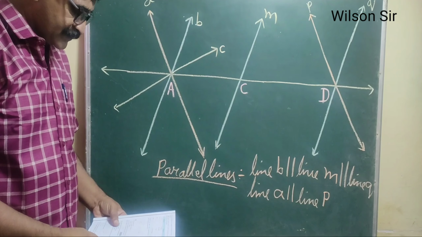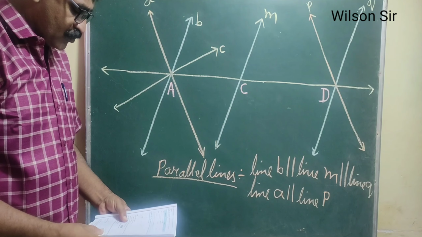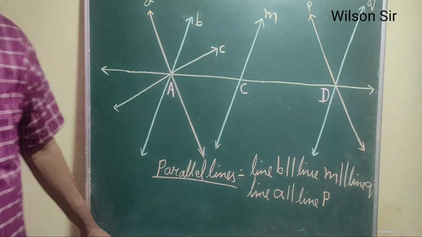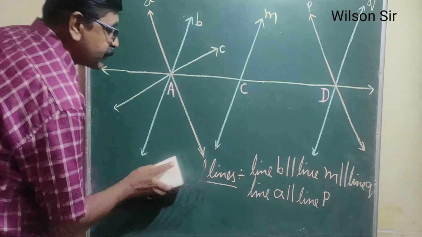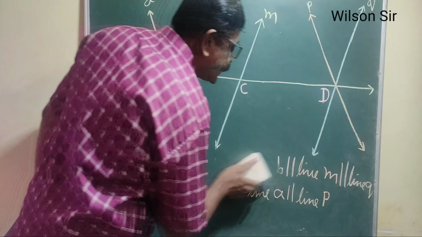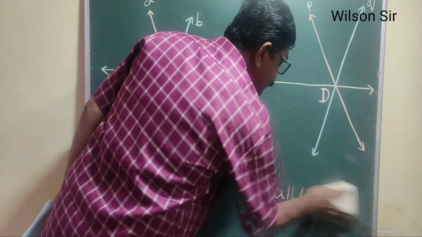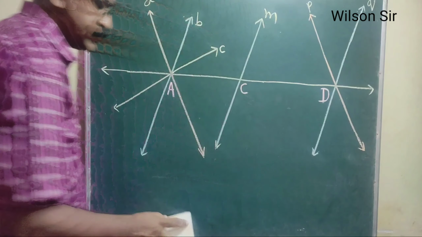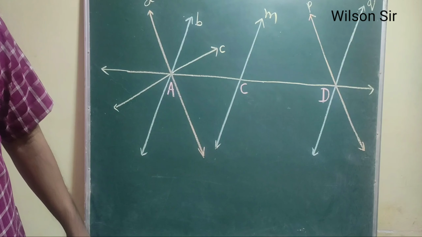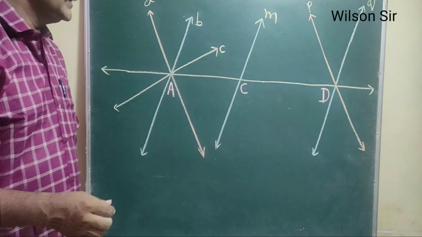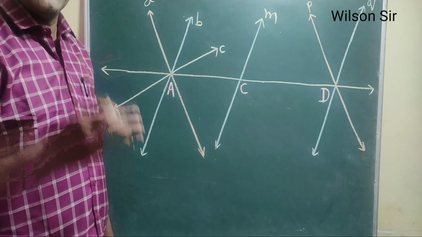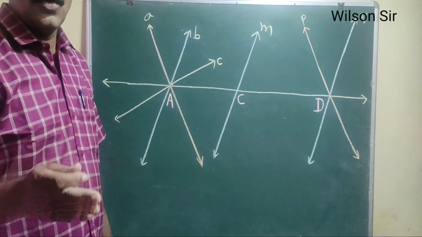Next question they have asked, what are concurrent lines? So concurrent lines, you know. Can you recall the definition of concurrent lines? Anyone? Okay. Three or more lines which intersect at the same point, or at a given point, are called concurrent lines.